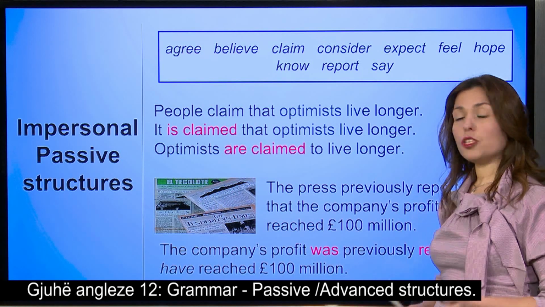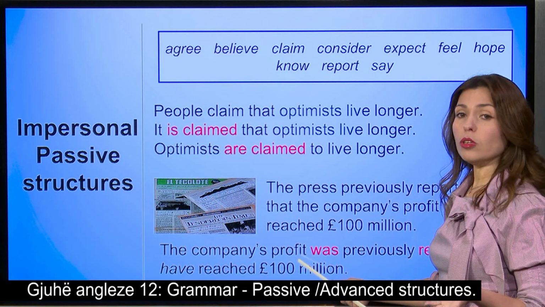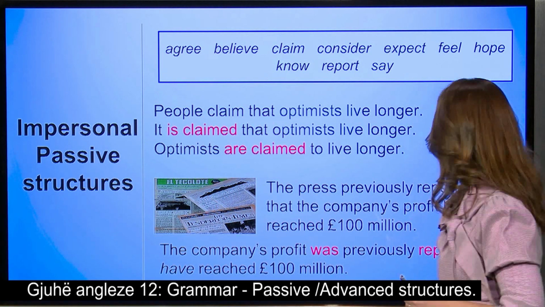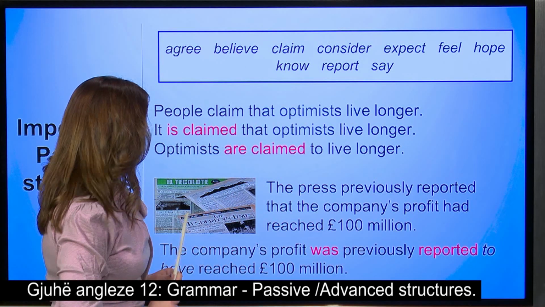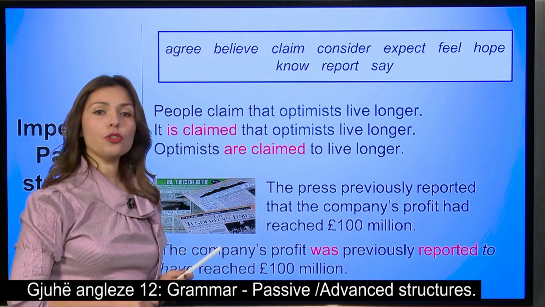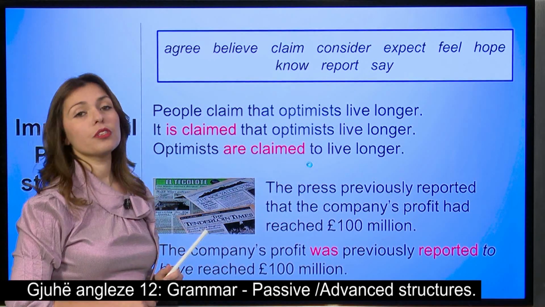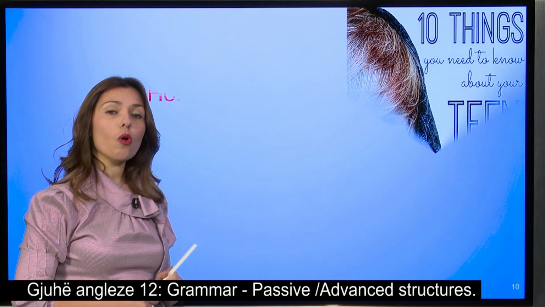That is the company's profit. It's in the past, so was. It was previously reported to have reached 100 million pounds. So as you saw, we have so many different structures in the passive. Make sure that you practice all of them.